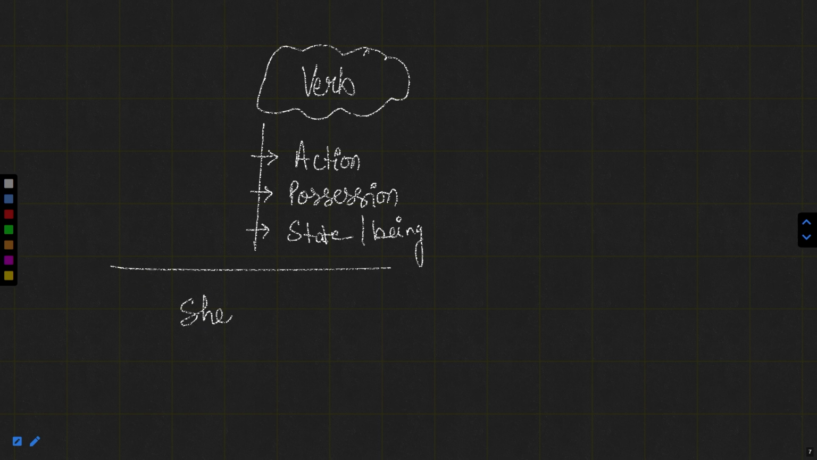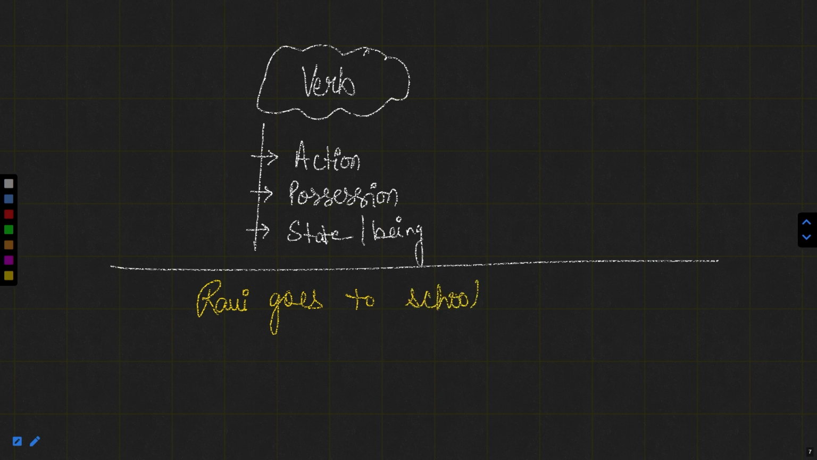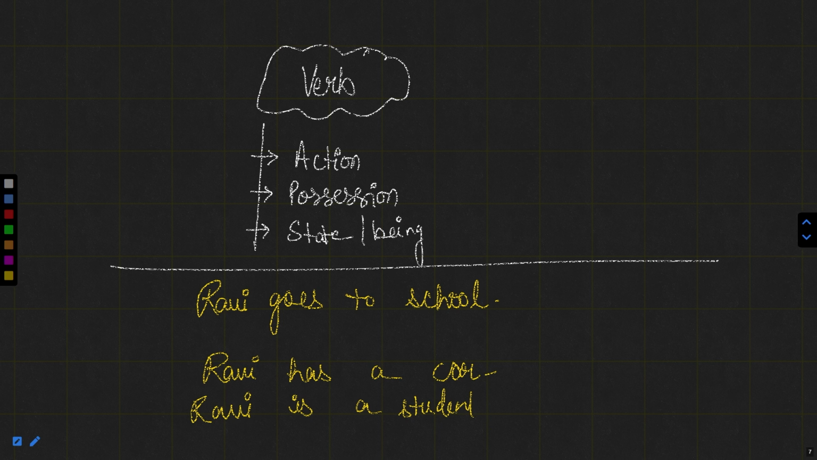Let us have some other color for this. Ravi goes to school. Suppose I say Ravi goes to school. And if I say Ravi has a car, Ravi is a student. Now, in these three sentences, we talk about Ravi.